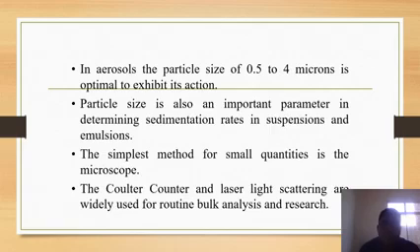Next, coming to physical properties in aerosols. Here the particle size of 0.5 to 4 microns is good, or optimal. Next, particle size is an important parameter in determining sedimentation or the rate of settling in suspensions and emulsions, which may be O/W or W/O: oil in water, water in oil.